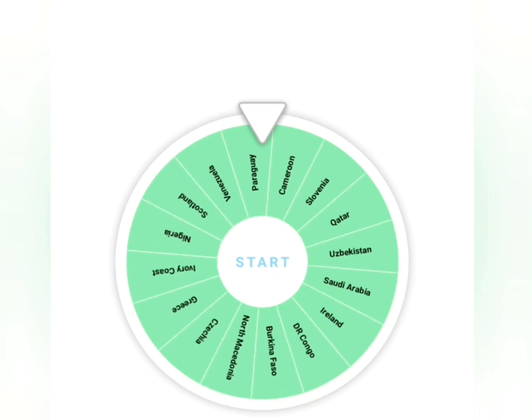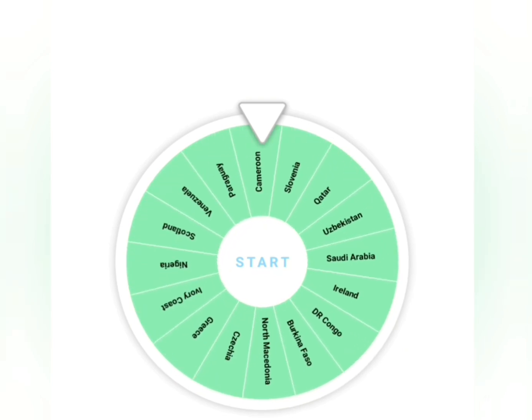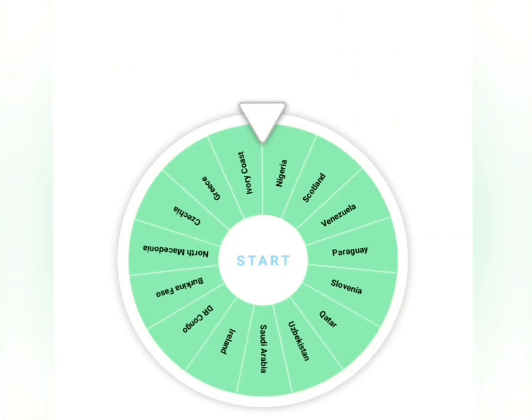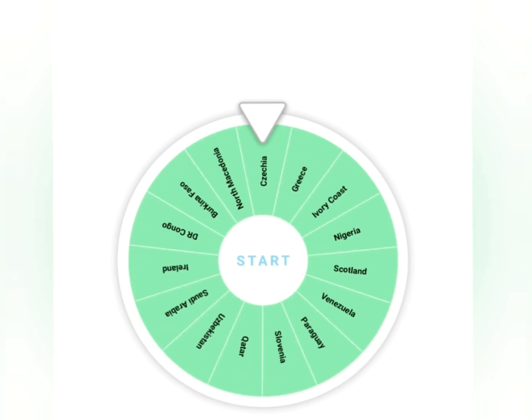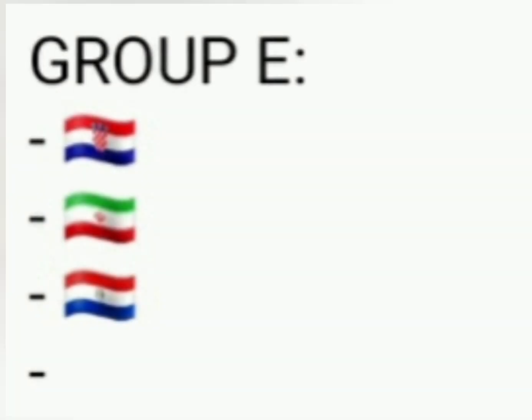And we're starting off with Cameroon. Now Cameroon can't join Group A because Egypt is already in it, which is an African country, so they will be joining Group B. And next up we have Paraguay. Now they will be joining Group E because all the other previous groups already have a South American team, so they can't join those groups.